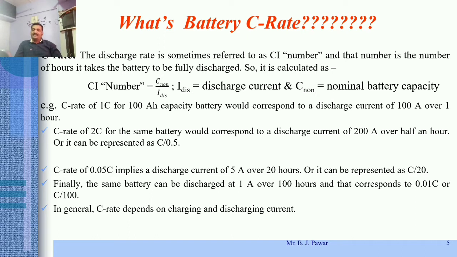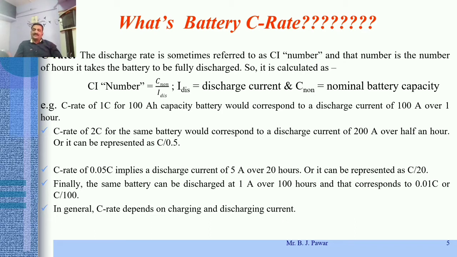Similarly, for the same battery, a C rate of 0.05C implies a discharge current of 5 amperes over 20 hours, or it can be represented as C by 20. So this C rate is very important while designing or developing a UPS system: up to how much backup time we require, and accordingly which battery is to be selected or purchased, or depending on the load conditions and the power requirement of that load, we have to select or purchase a number of batteries with different C rates.